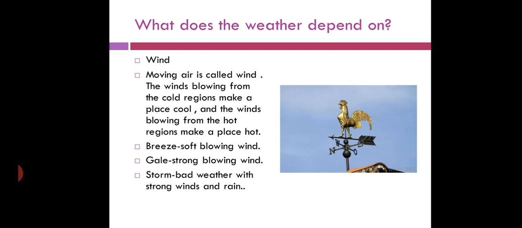In this picture you can see a wind vane is shown. What is a wind vane? The arrow points in the direction from which the wind blows.